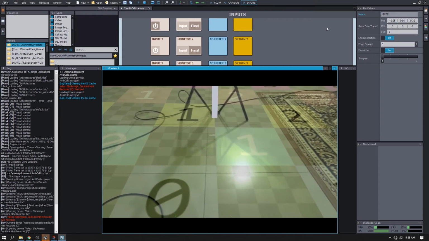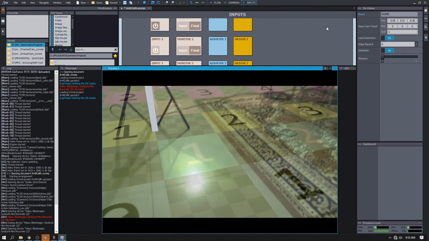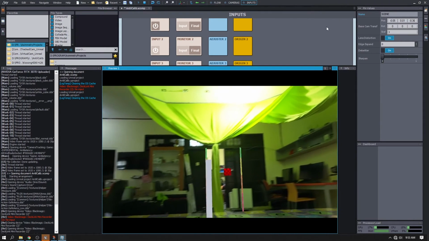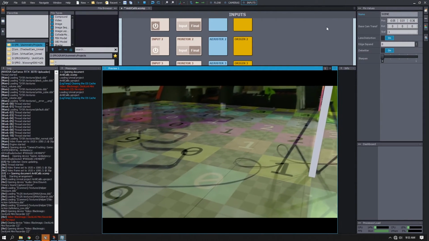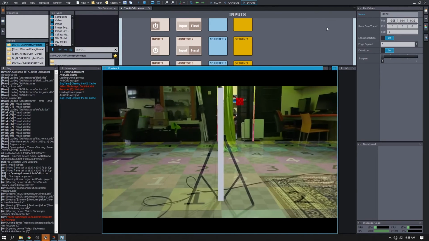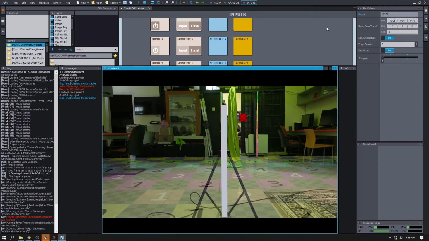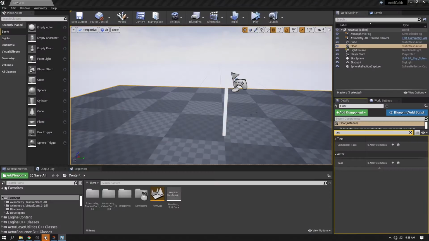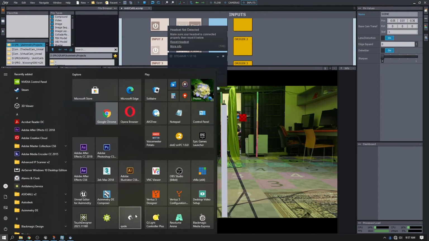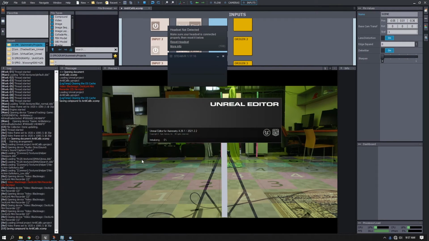So apologies, this time I'm only using one monitor for both main monitor and Aximetry preview. I move the camera to check if our poles are aligned together. Move it to the bottom right corner, bottom left corner, top left corner and top right corner. I think it's pretty aligned.